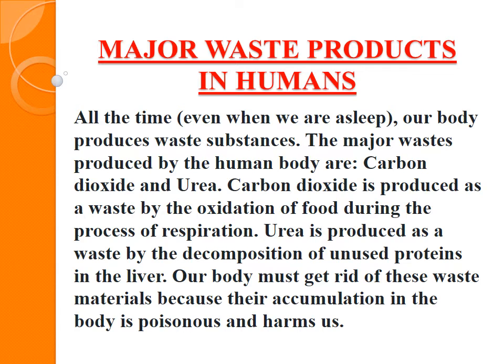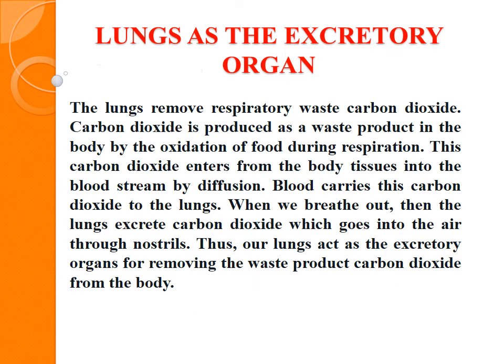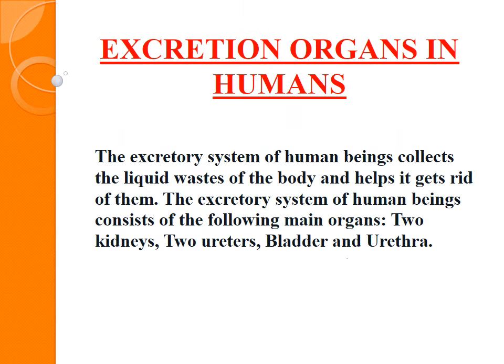So we have to remove the waste from our body. The excretory organs of human beings are a pair of kidneys, a pair of ureters, the urinary bladder and the urethra. These are the excretory system and excretory organs of human beings.